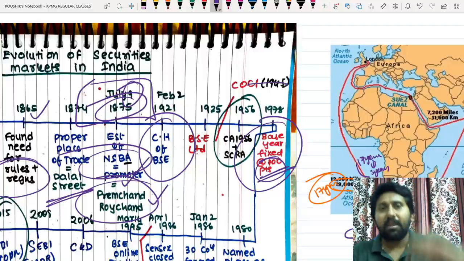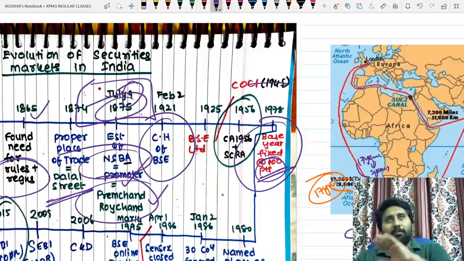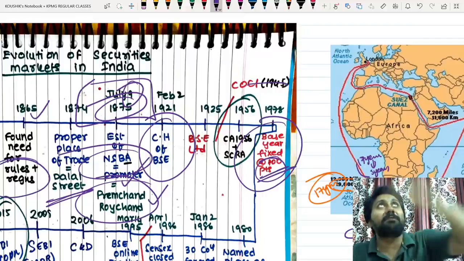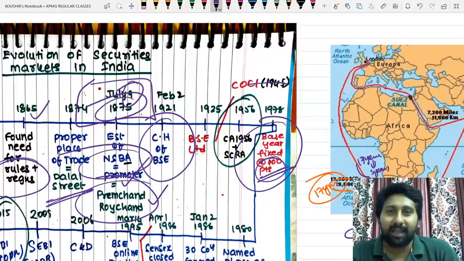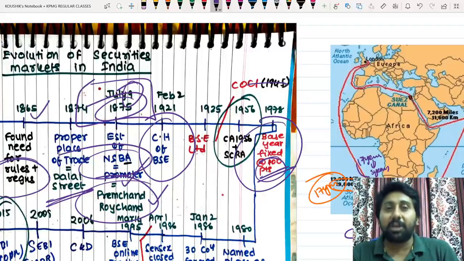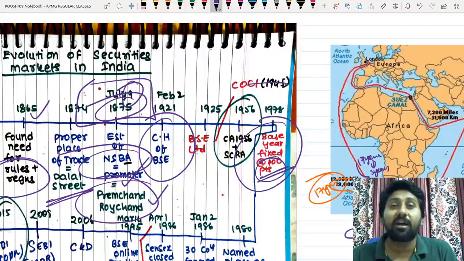Okay, so whenever I used to tell about Bombay Stock Exchange, we used to remember one important thing, one big tower building will be there. What is the tower? Dalal building, that's called PJ Towers. That's called PJ Towers. It was named after one of the most successful stockbrokers in India of all time.